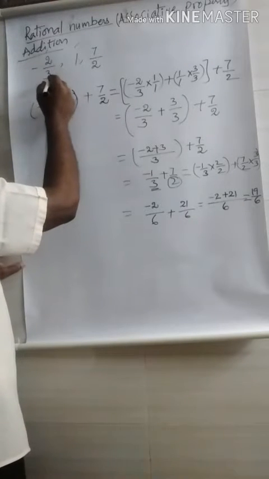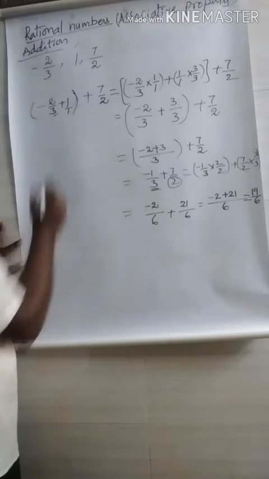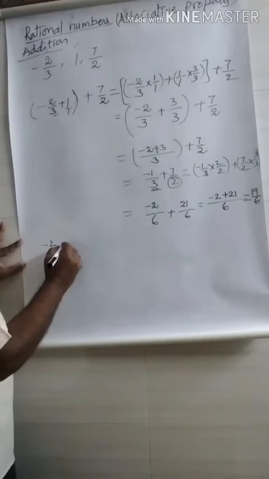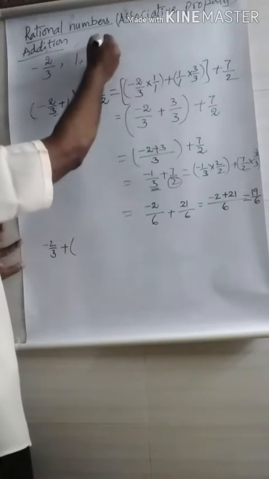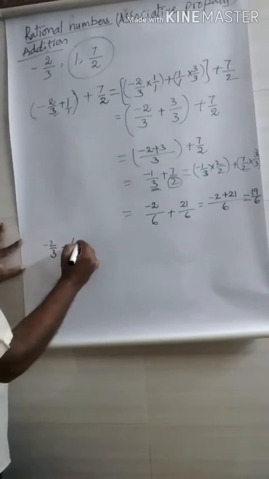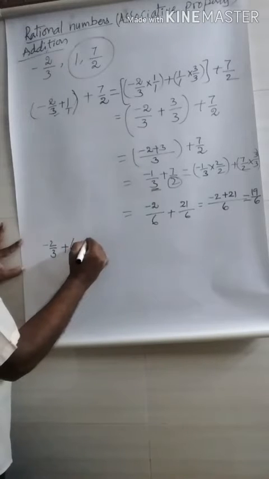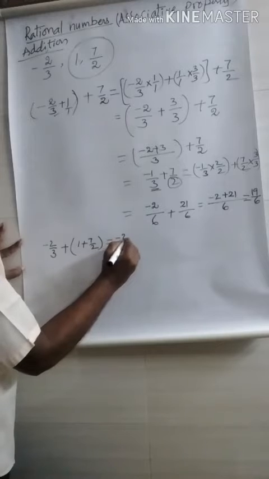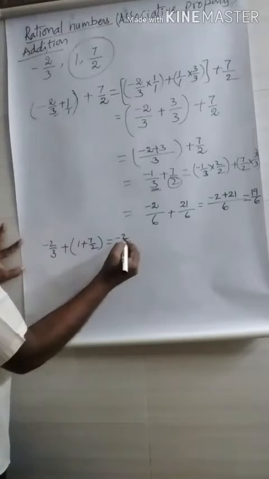That means first you write minus 2 by 3 as usual, put the addition symbol. After that you take these two, the second one and third one, in the brackets. Here we write the first one as usual.